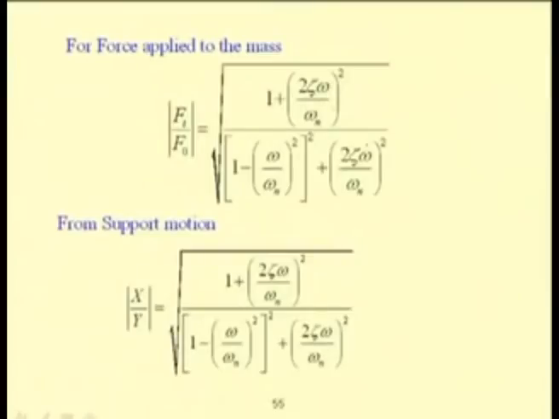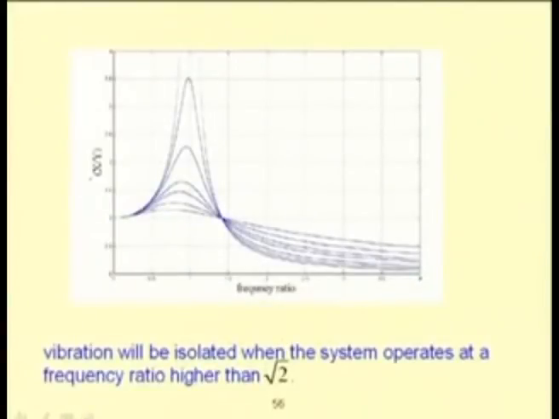So, the expression is the same as that we have seen in case of support motion. So, this x by y or ft by f0, one can get the same curve. So, one can isolate the vibration of the system if it is operated at a frequency higher than root 2, and in that case one may observe, when it is operating at a speed greater than root 2 times the natural frequency, presence of damping will increase the amplitude of the motion.